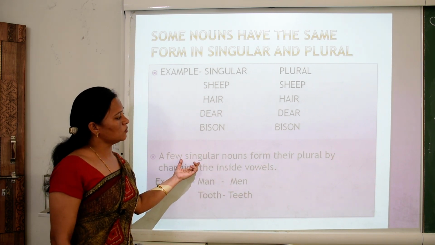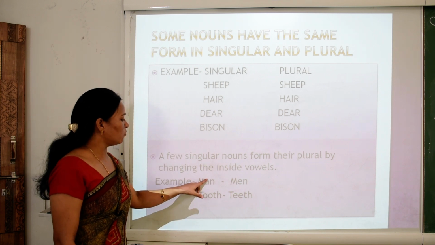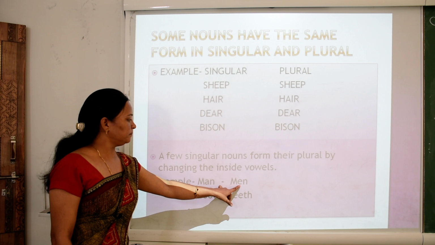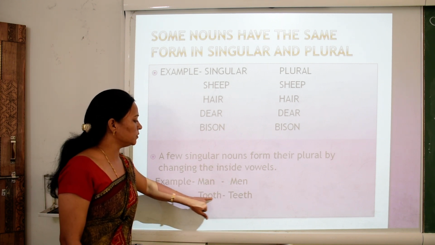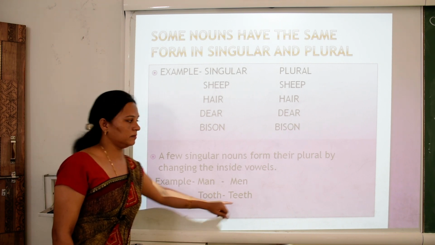A few singular nouns form their plural by changing the inside vowels. Here A. What is A? A is a vowel. It changes to E. Man becomes men. Tooth. Double O changes into double E. There is a vowel. Tooth becomes teeth.